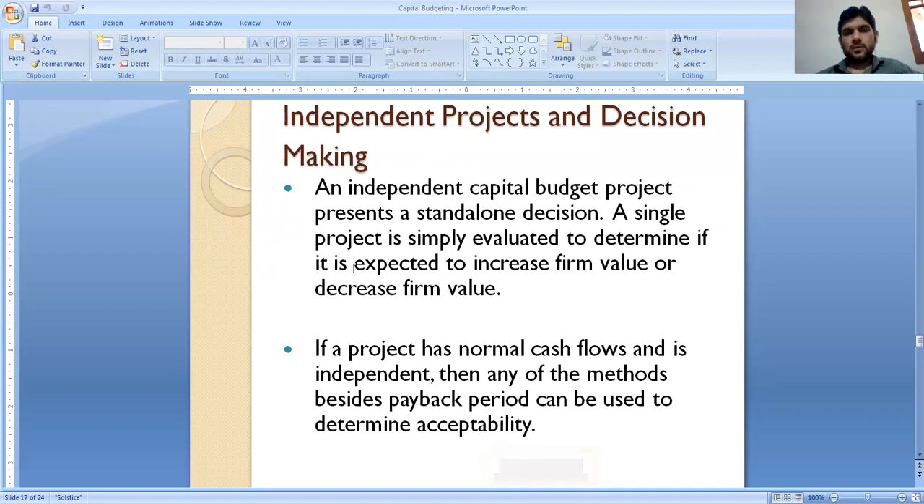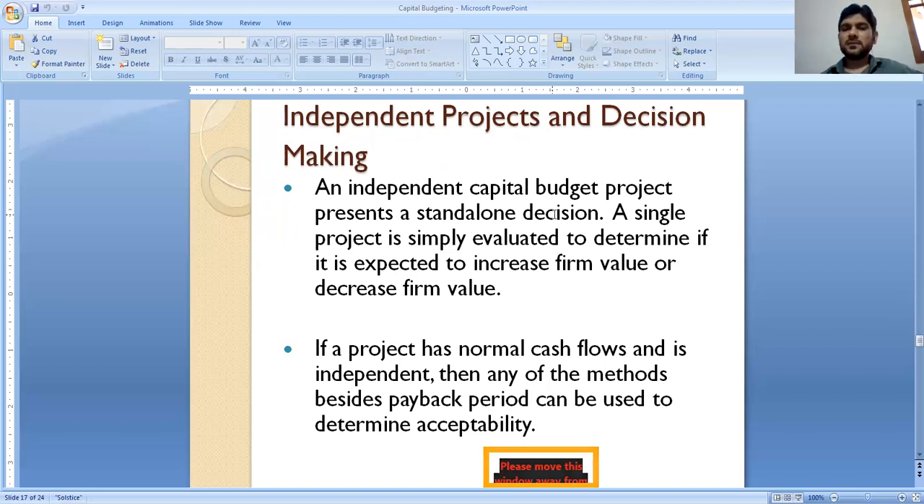Some more slides we are having based on independent projects and decision making. We are having independent projects, and we are also having some decision rules behind that. What are independent projects? An independent capital budgeting project presents a